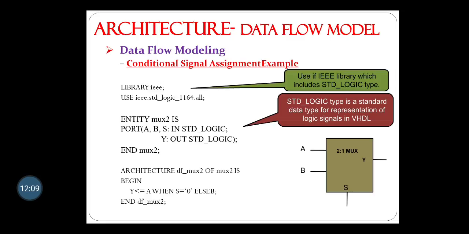A, B and the select line S are declared as input standard logic, and output Y is declared as output standard logic.